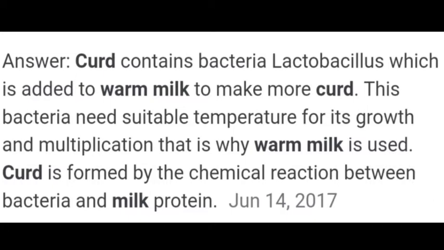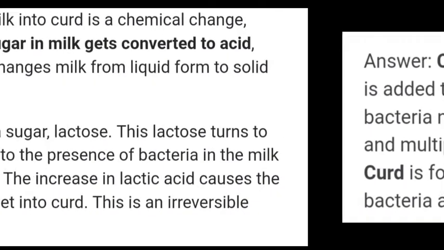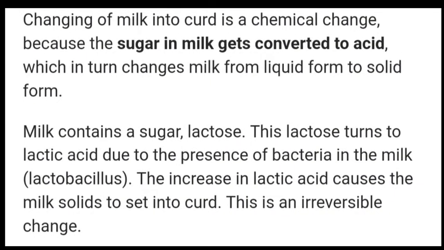That means at this warm temperature, the Lactobacillus bacteria acts. Then only milk is converted into curd. Curd is formed by a chemical reaction between bacteria and milk protein called casein. Changing of milk into curd is a chemical change because the sugar in milk gets converted to acid. What is the sugar in milk? That is lactose. That is converted into lactic acid, which in turn changes milk from liquid form